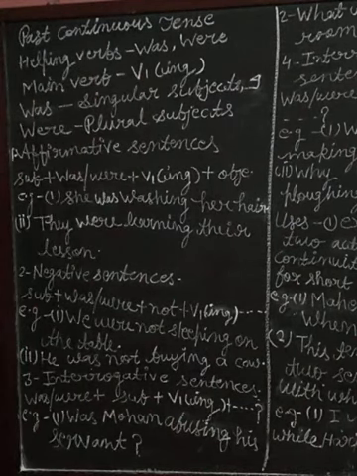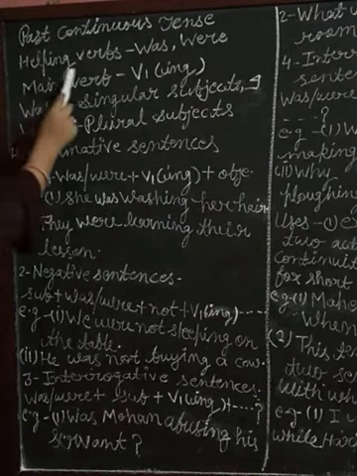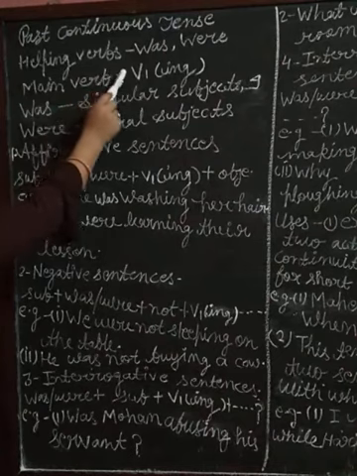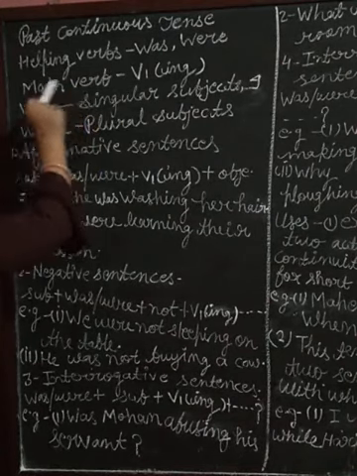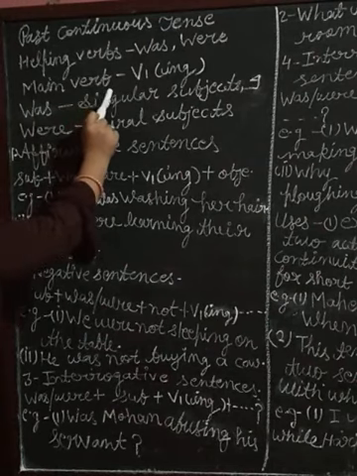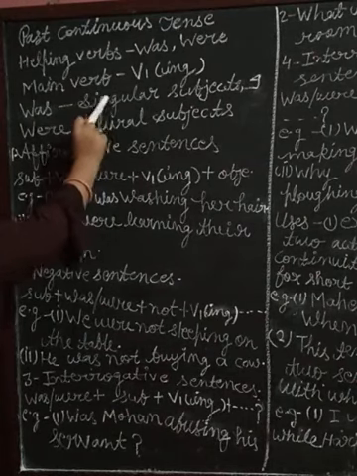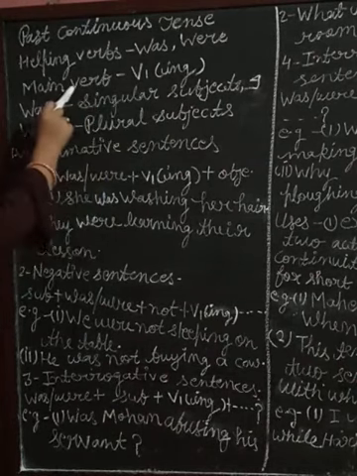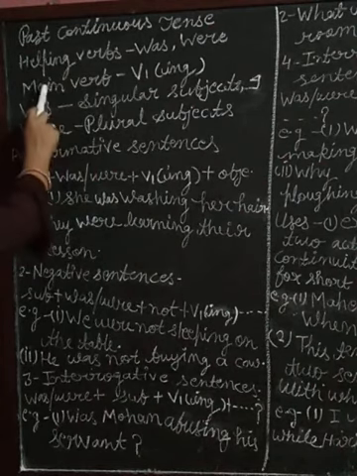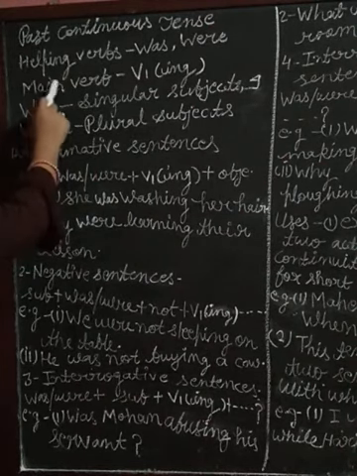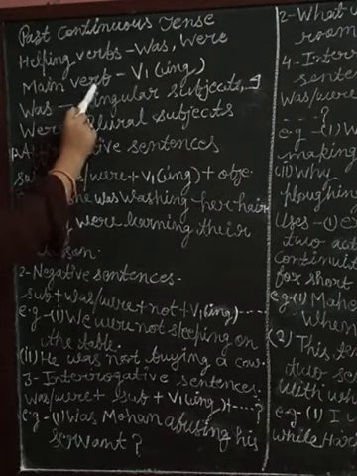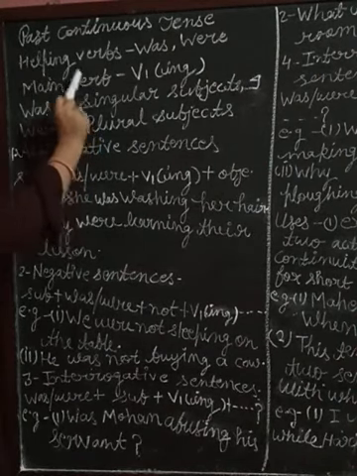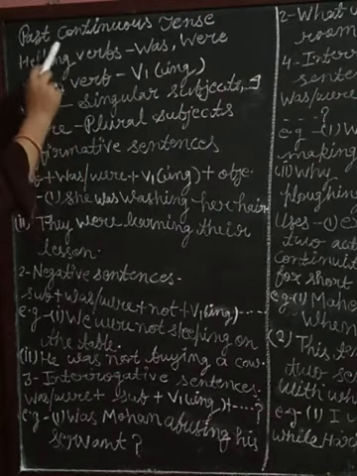Students, past continuous tense expresses actions which were in progress in the past. This tense expresses actions which were in progress in the past and had not yet been completed at that time. This tense shows the action which was in progress in the past.